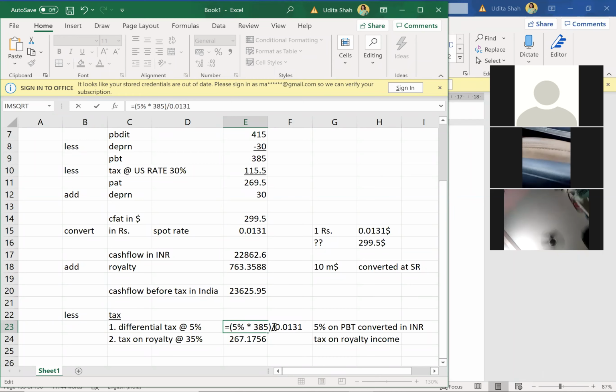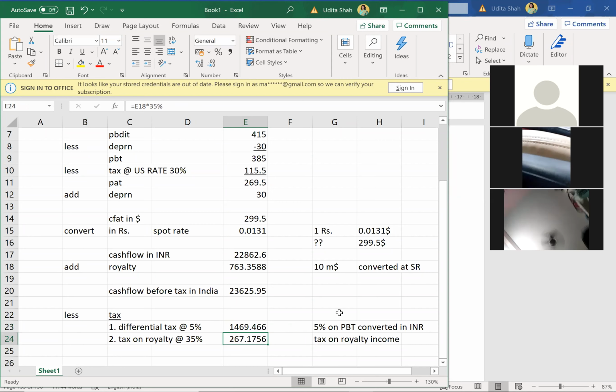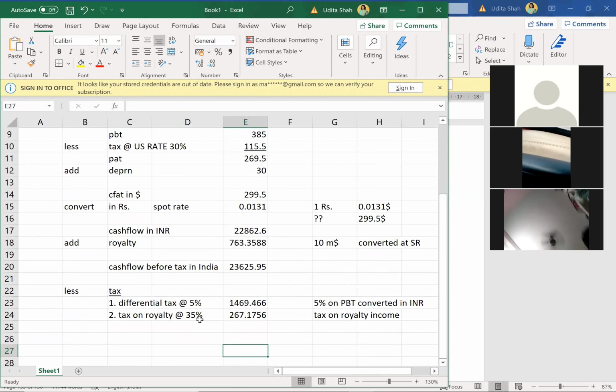I can put the bracket here also, no problem. It gives the same amount. So 385 divided by spot rate will give me PBT in Indian rupees, into 5%. See if everyone has understood this.